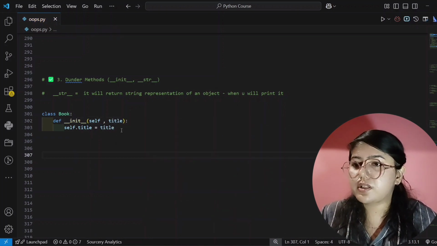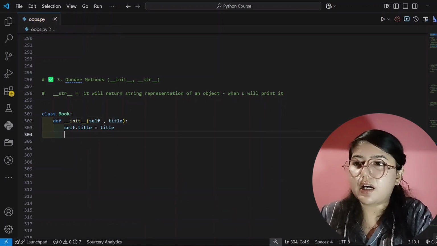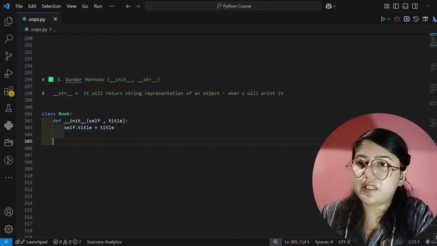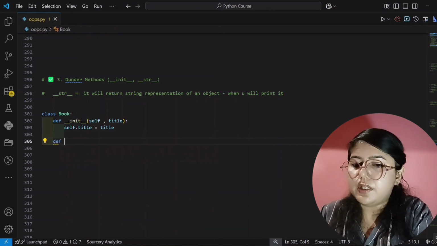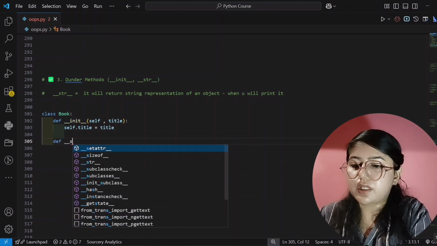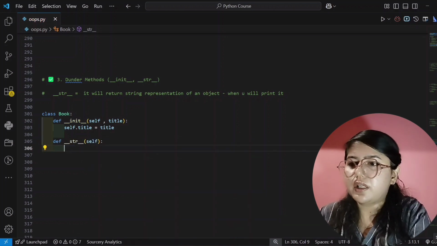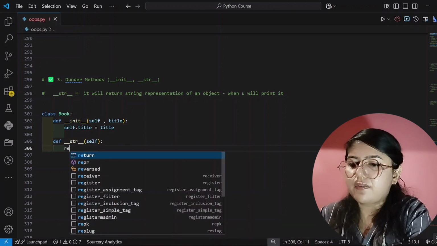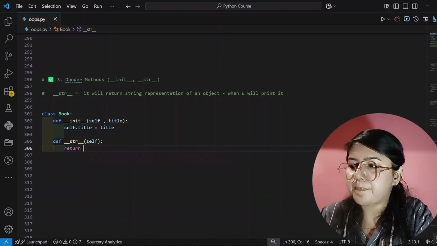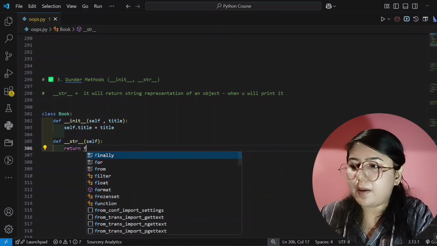Yes, now it's correct. And after that again I will create a method, and that is def __str__. Yes, and here I will use self only, and I will remove this part and I will return directly from here an f-string.